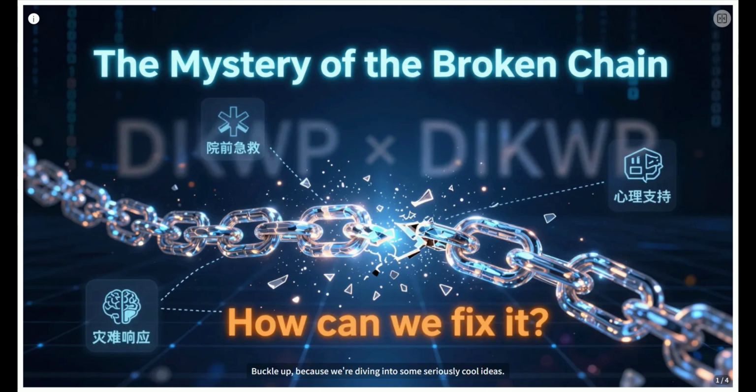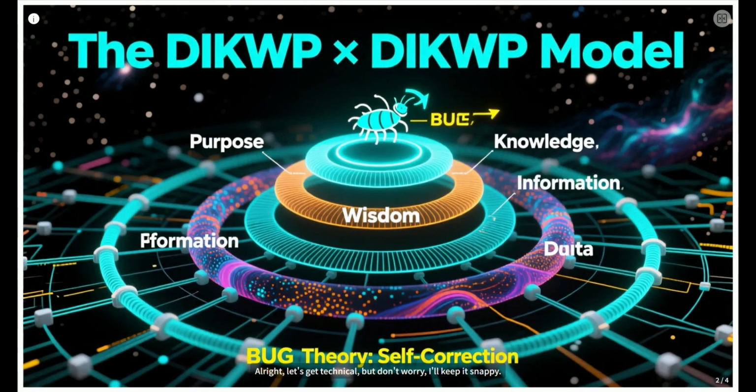Buckle up, because we're diving into some seriously cool ideas. Alright, let's get technical, but don't worry, I'll keep it snappy. Imagine your brain processing information. It starts with raw data, turns it into information, adds context to make knowledge, uses that to make wisdom, and finally, it all serves a purpose. That's the classic DIKW model.